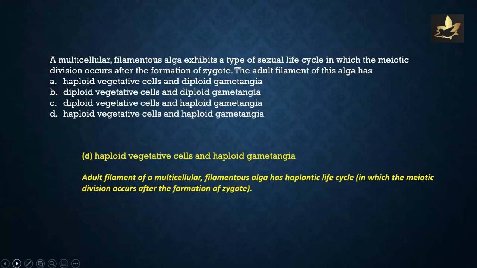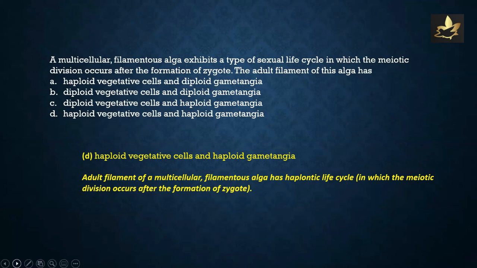A multicellular filamentous alga exhibits a type of sexual life cycle in which the meiotic division occurs after the formation of zygote. The adult filament of this alga has: haploid vegetative cells and diploid gametangia, diploid vegetative cells and diploid gametangia, diploid vegetative cells and haploid gametangia, or haploid vegetative cells and haploid gametangia.